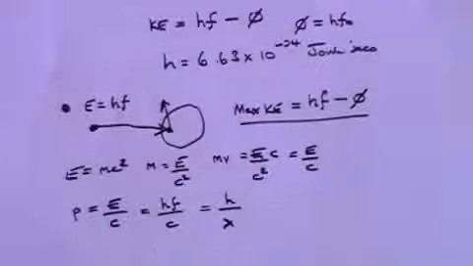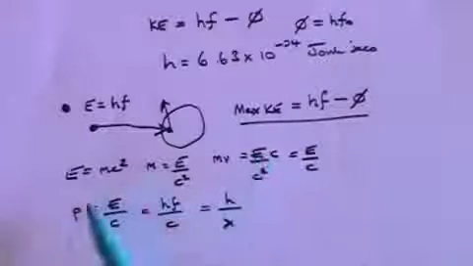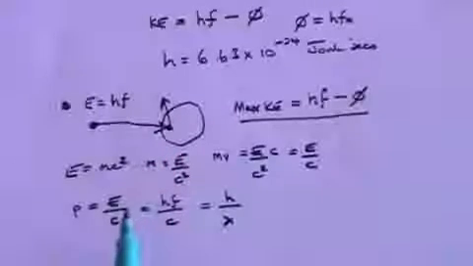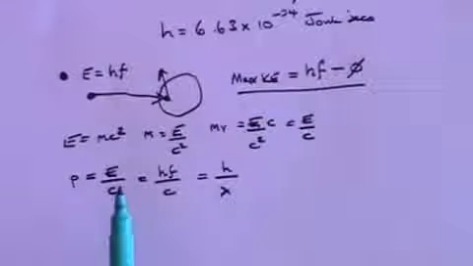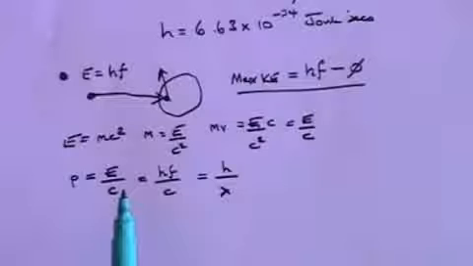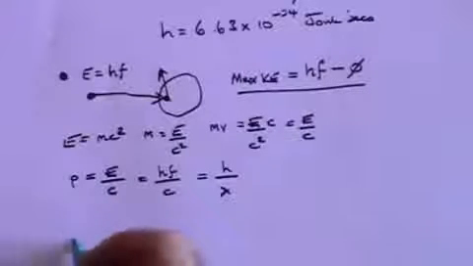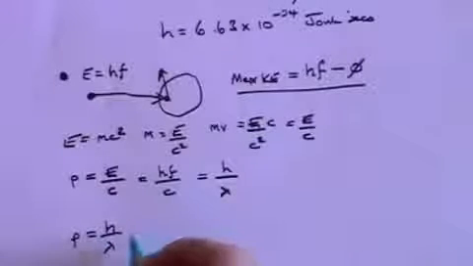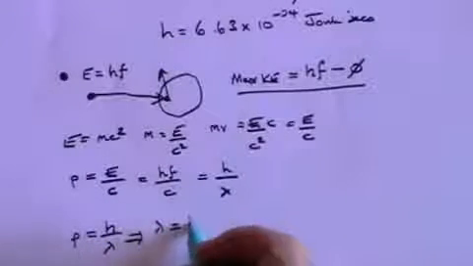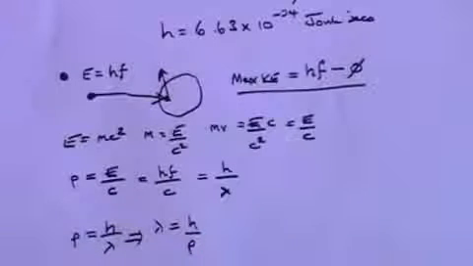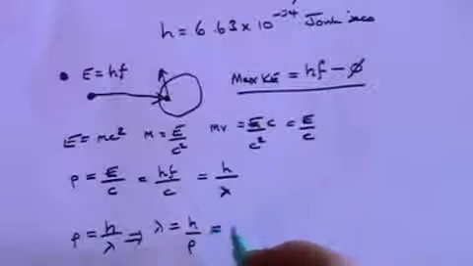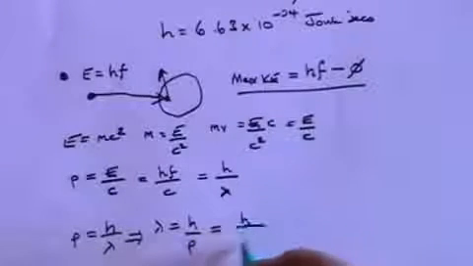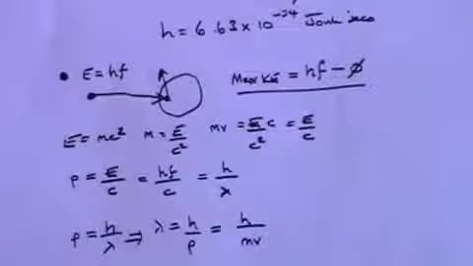But this is the point where he took a few liberties. All of this is true for a photon, for light. What de Broglie postulated was perhaps it's also true for an electron. And if the momentum is equal to h over lambda, then it must follow that lambda equals h over p. And in the case of an electron, it genuinely does have mass, and so lambda equals h over p, which is mv.